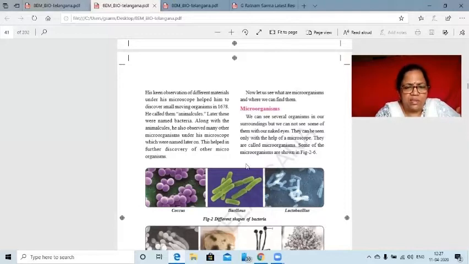They are round, rod-like, spiral, or like a comma. All these are various varieties of bacteria, and bacteria are present inside our body as well as outside, inside the plants, outside the plants, inside the animals, outside the animals, everywhere.